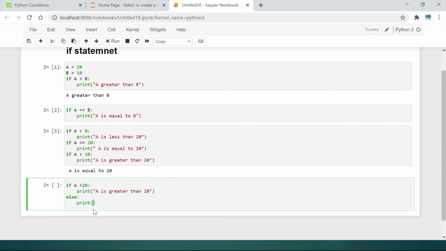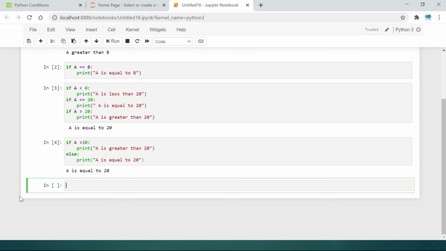Print A is equal to 20. Let's check which condition should be true, which condition should be applicable. Shift enter. A is equal to 20. It means the first condition should be false, then automatically the flow should be skipped to the else condition.